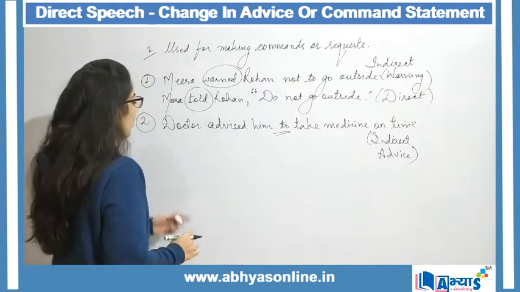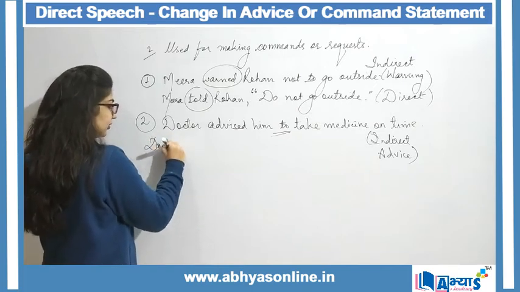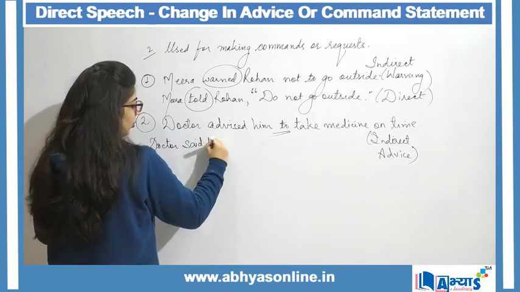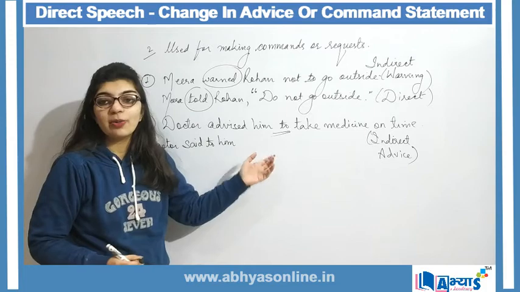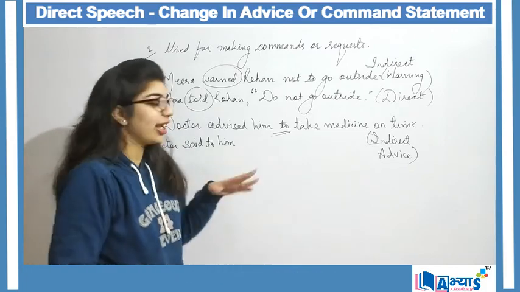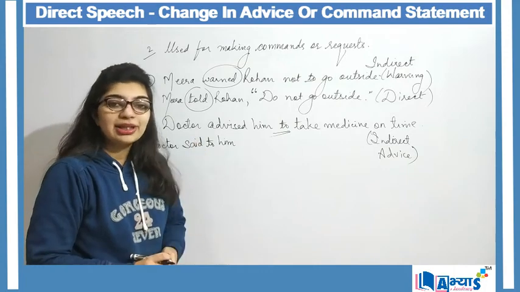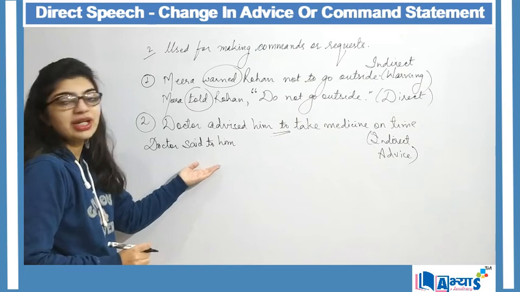So I will begin with doctor. I will say doctor said to him. Whenever it is to somebody else except me, we have to write that doctor said to him or to her. But if it is about doctor said to me, then we can eliminate this.